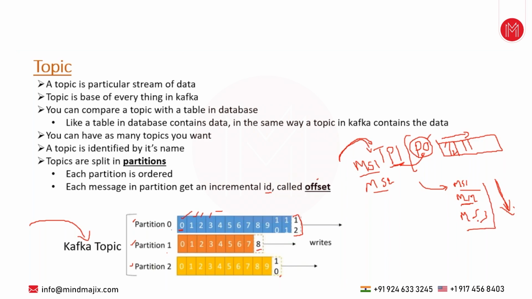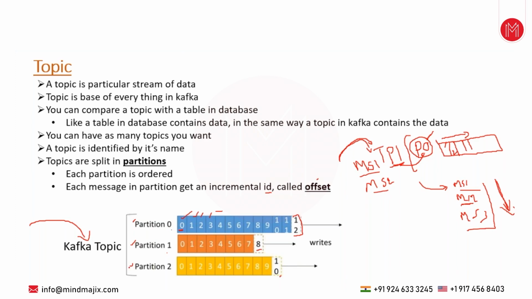If you have such kind of dependency, then you must go with one partition only, because when you have one partition, there is a guarantee of message ordering. Whatever the order in which messages are published into Kafka, in the same order the receiving application is going to consume the messages. Right? For example, let's assume more than one partition.